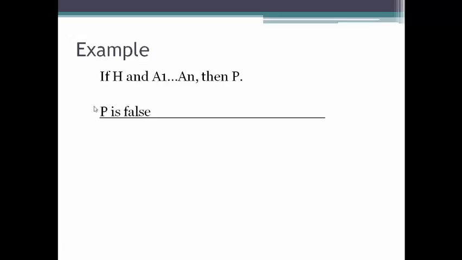Let's take a look at what this looks like just in its form only. The form of this argument was: if H and all the auxiliary hypotheses are the case, then P is the case. Second premise, but P is false. P isn't the case. Therefore, either H or one of the auxiliary hypotheses is false. The question in the case of the Ptolemaic system was which one. The answer turned out to be that the hypothesis was false, and not any of the auxiliary hypotheses.